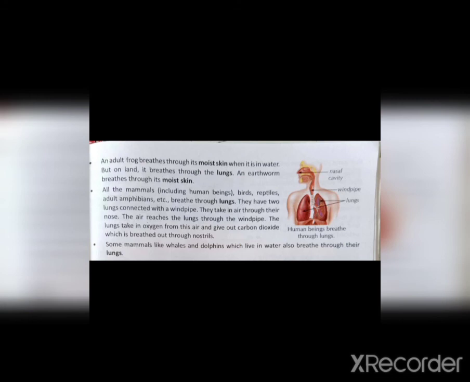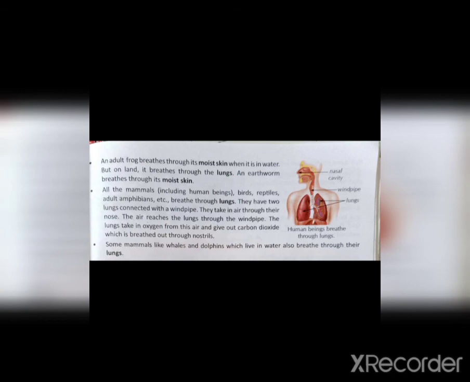We breathe with our nose, and the air enters through our nose, and then it transfers through the windpipe, and the windpipe is connected to the lungs. The lungs take in oxygen from this air and give out carbon dioxide, which is breathed out through the nostrils. The process is inhaling and exhaling. When we inhale air, we take up oxygen, and when we exhale, we release carbon dioxide.